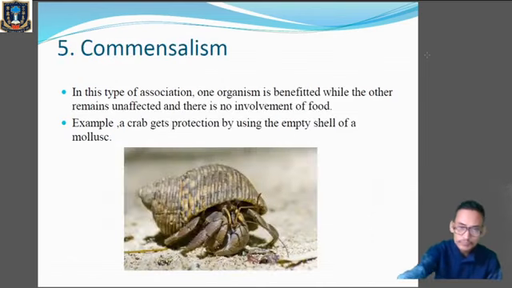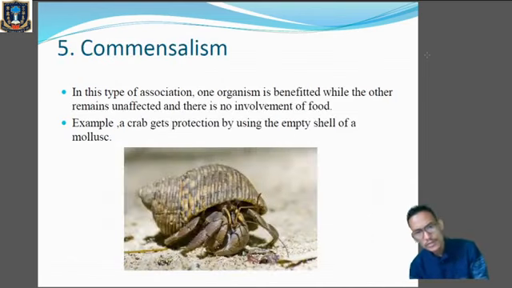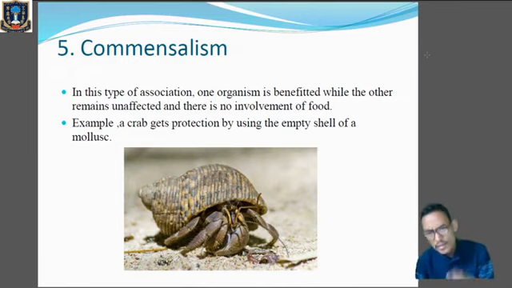Okay. Next one, commensalism. In this type of association, one organism is benefited while the other remains unaffected, and there is no involvement of food. Simple. In commensalism, one will be benefited, and the other one will be neither harmed nor benefited. So it will be neutral.